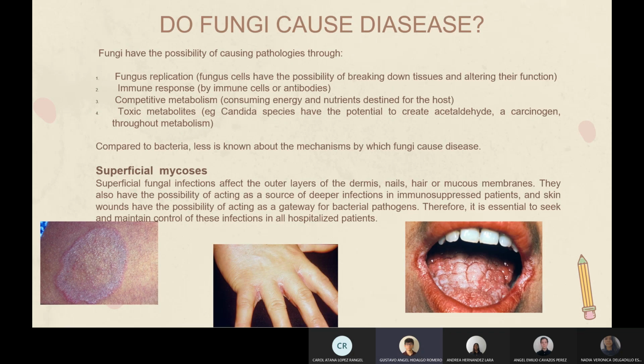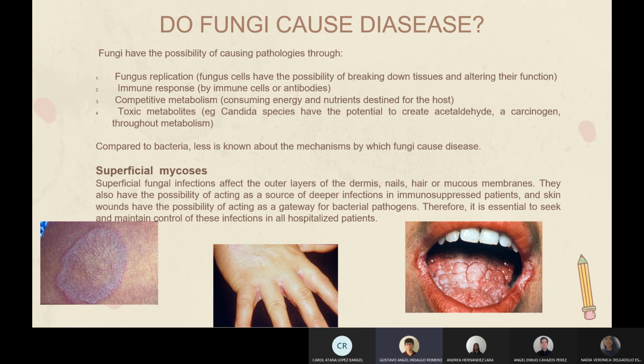Do fungi cause disease? Fungi have the possibility of causing pathologies through fungus replication, immune response, competitive metabolism, and toxic metabolism. Compared to bacteria, less is known about the mechanisms by which fungi cause disease. Superficial mycosis: superficial fungal infections affect the outer layers of the dermis, nails, hair, or mucous membranes.